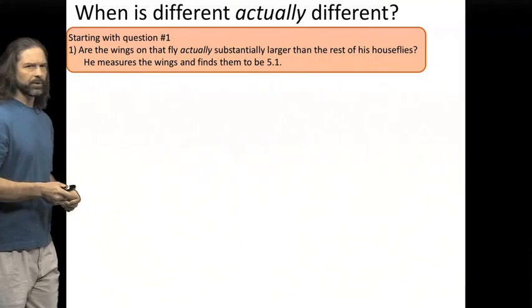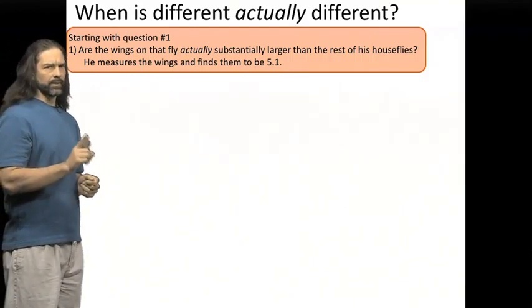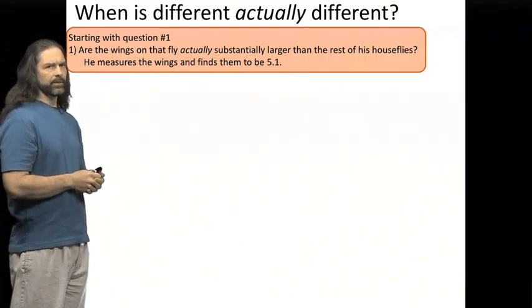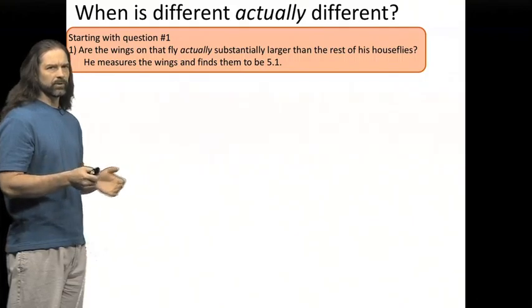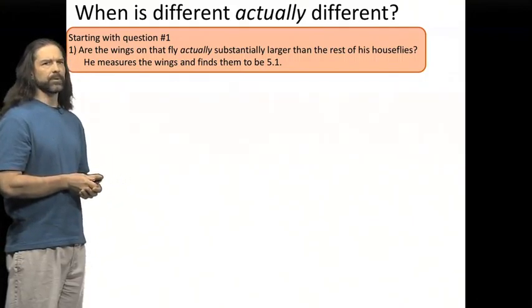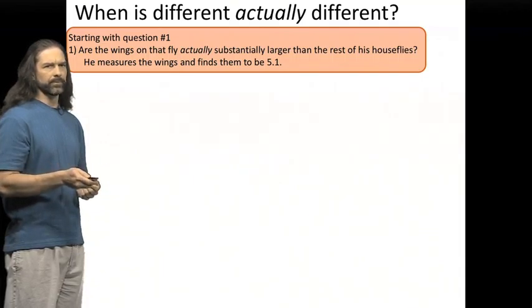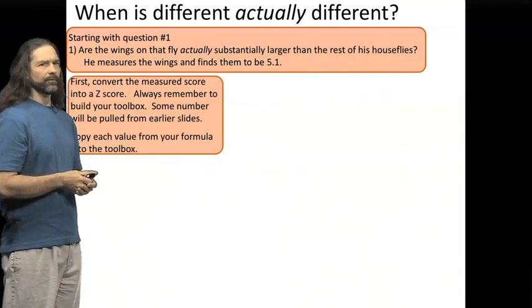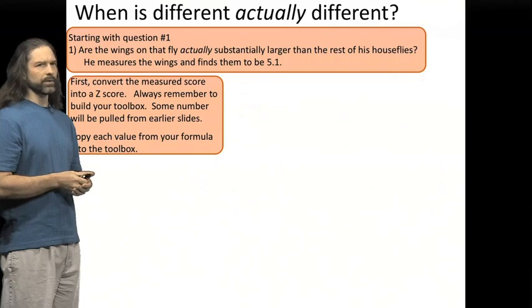So let's start with question number 1. Are the wings on that one fly that he found in his terrarium actually substantially larger, statistically larger, than the rest of the flies that he captured in his house? So as we said, the measurement there is 5.1. So first we have to convert that measured score into a z-score.